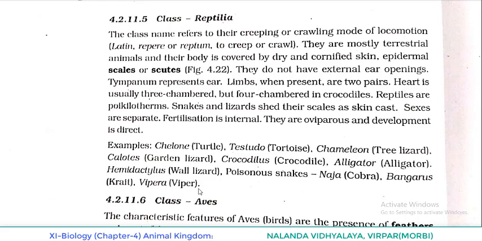Chelone, turtle. Testudo, tortoise. Chameleon, tree lizard. Calotes, garden lizard. Crocodilus, crocodile. Alligator, alligator. Hemidactylus, wall lizard. Poisonous snakes: Naja, that is common name cobra. Bungarus, krait. Vipera, viper. You can see the figure of reptiles given here.